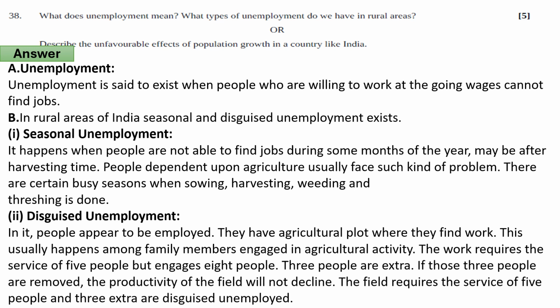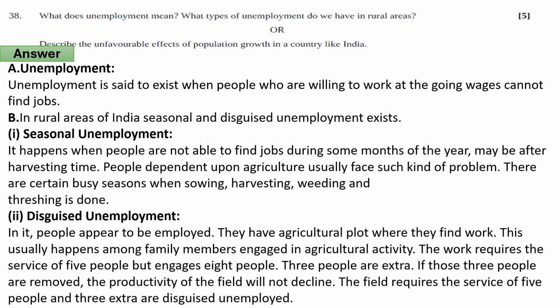First, seasonal unemployment. It happens when people are not able to find jobs during some months of the year, maybe after harvesting time. People dependent upon agriculture usually face this kind of problem. There are certain busy seasons when sowing, harvesting, weeding, and threshing are done. Second, disguised unemployment. In it, people appear to be employed.